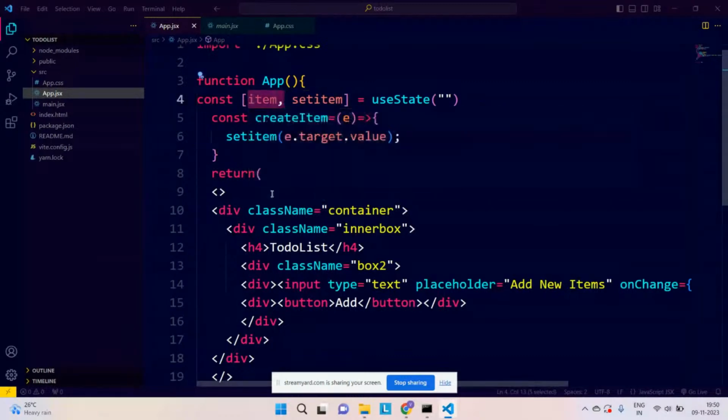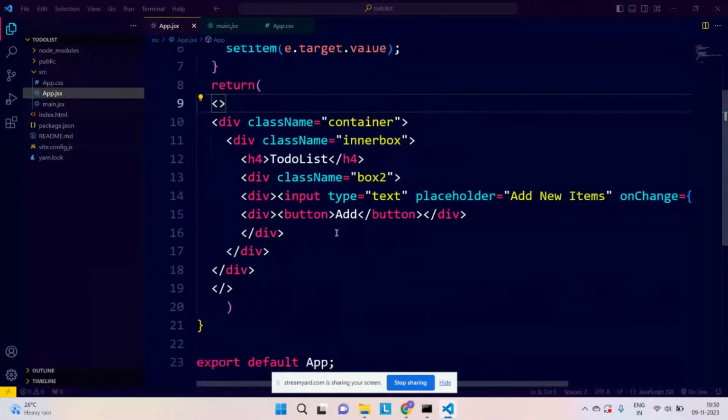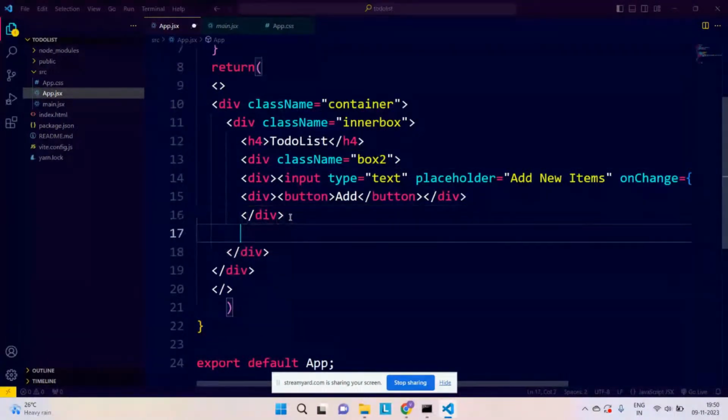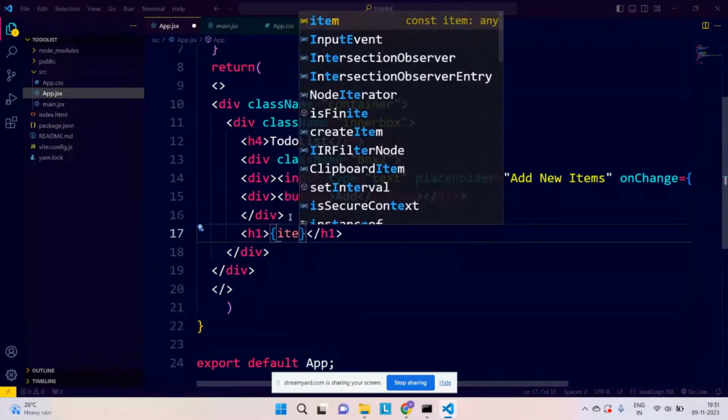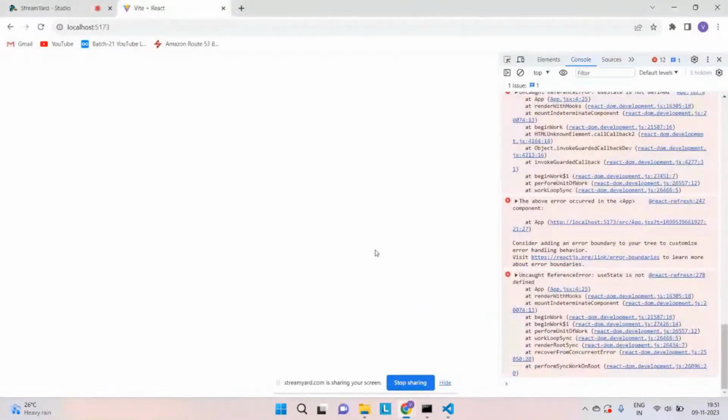Now, how do we see if values are getting assigned to my item state? Perfect. Let me do one thing for that. After this, we will create one h1 tag, and inside it I am writing Adam. Just for a few seconds, to see if it is coming or not.